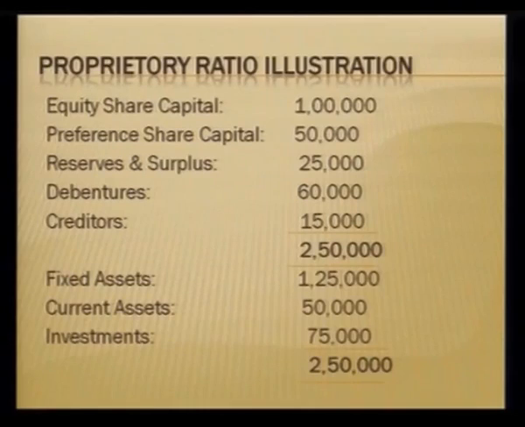Okay, let me take an illustration for proprietary ratio. Let us assume that the equity share capital is 1 lakh, preference share capital 50,000, reserves and surplus 25,000, debentures 60,000, and creditors 15,000. In all, the total liabilities account for 2,50,000. On the asset side of the balance sheet, we are given fixed assets at 1,25,000, current assets at 50,000 and investments at 75,000. So, the asset side of the balance sheet also amounts to 2,50,000.